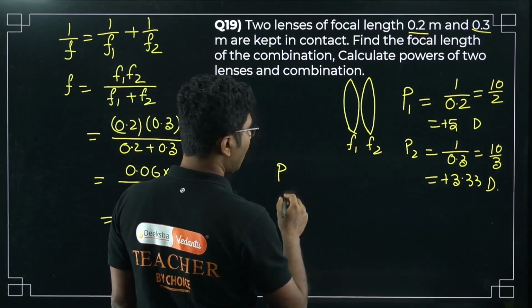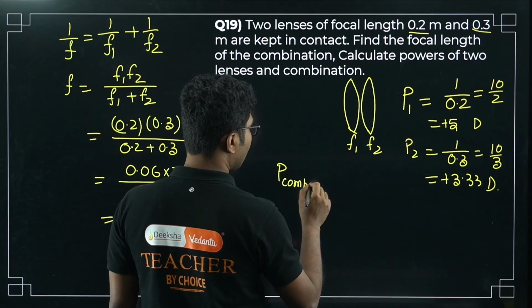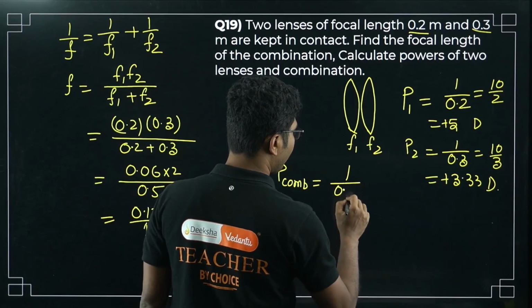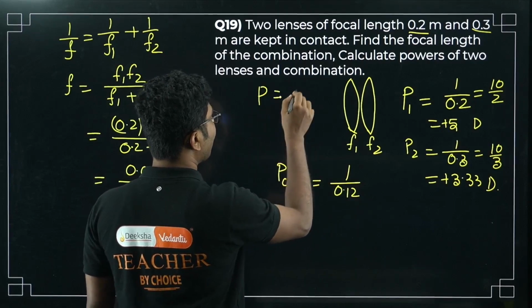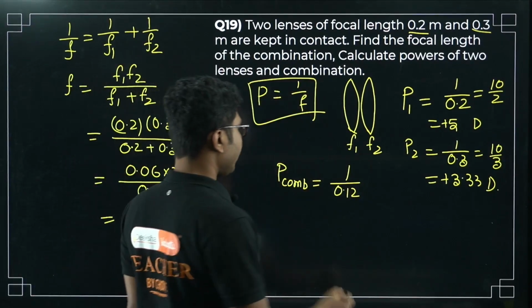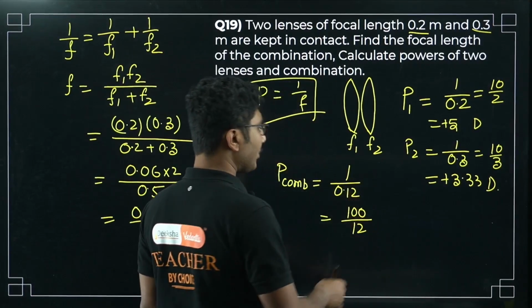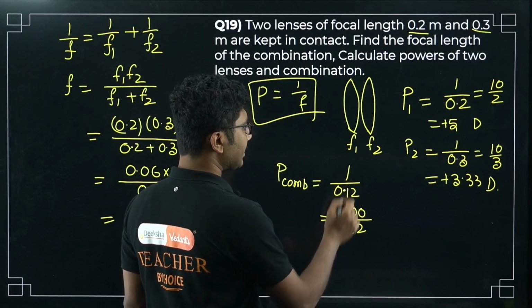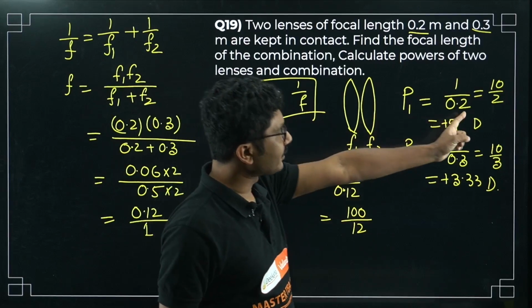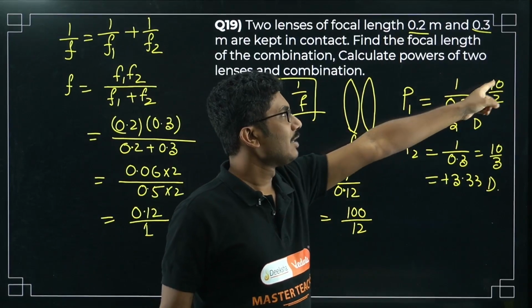And P combined is equal to 1 by 0.12. So power is basically 1 by focal length. You remember this formula when F is in meters, right? So it will be 100 divided by 12. Why am I doing this? I am just trying to remove the decimal. Two decimals were there, so I have added 100 in the numerator. If you are still confused why I have written it like that, there was one decimal in the denominator, so I just replaced it.